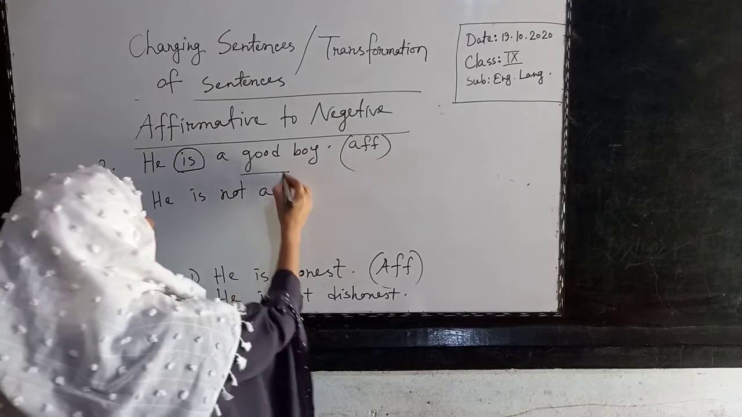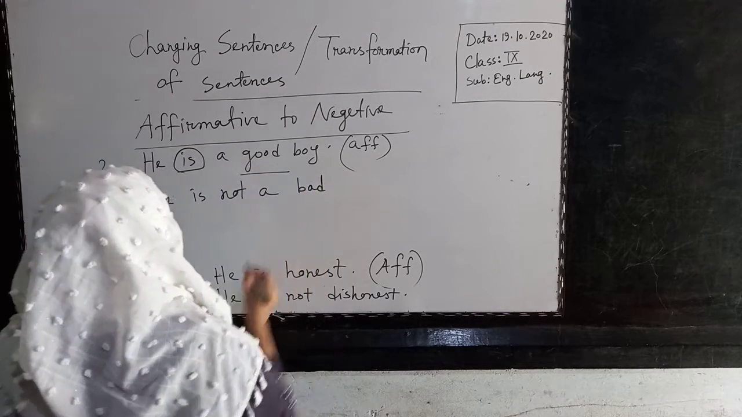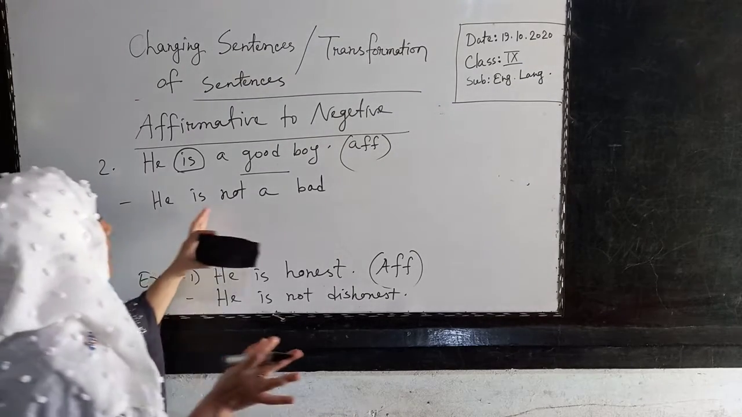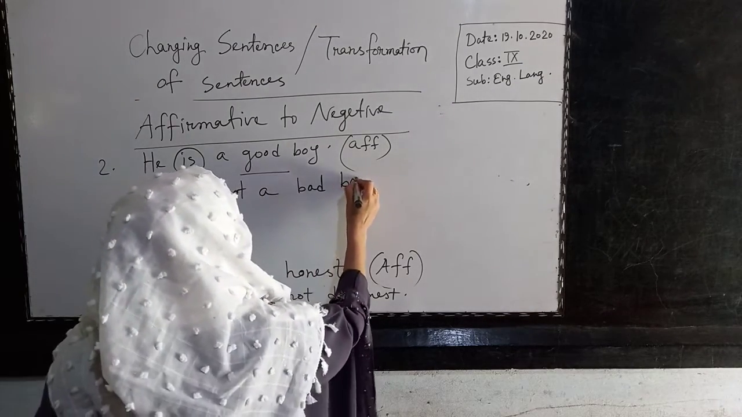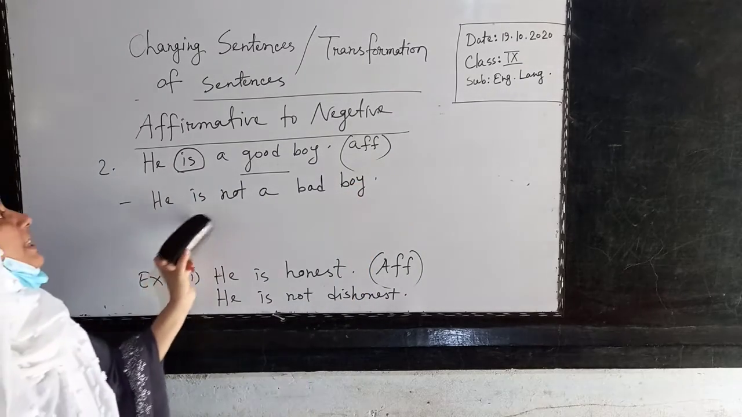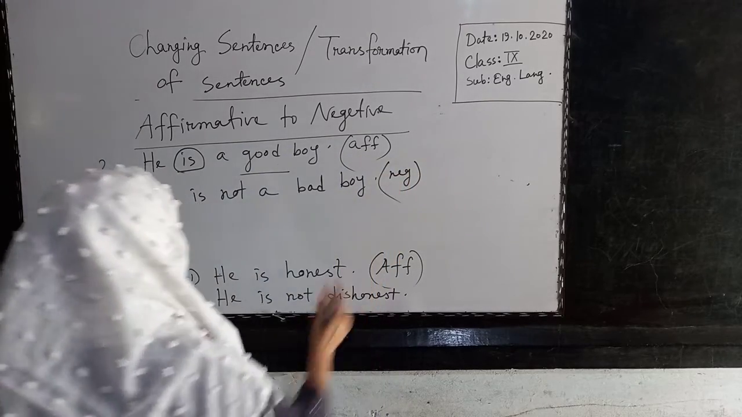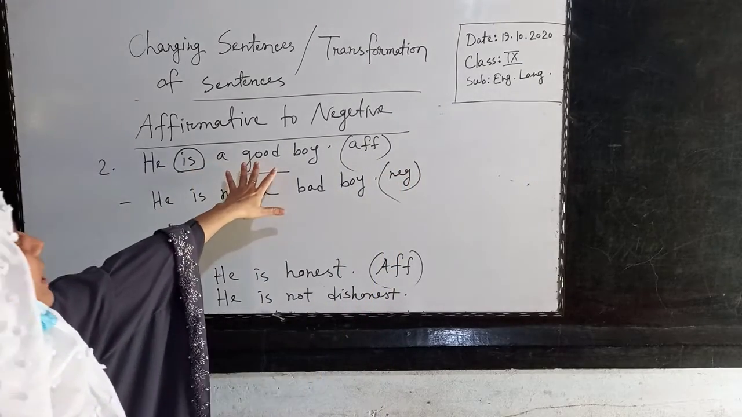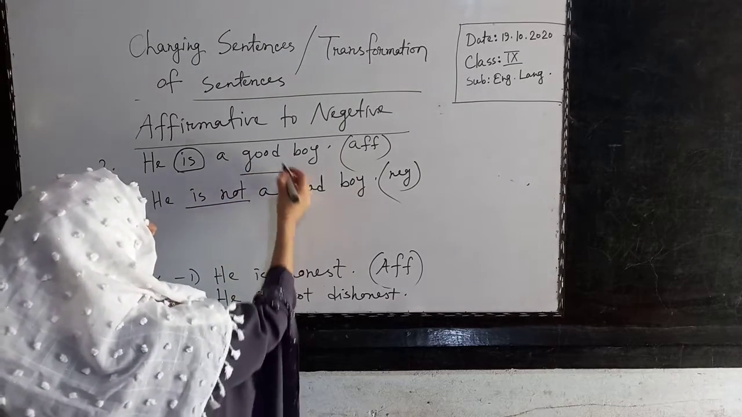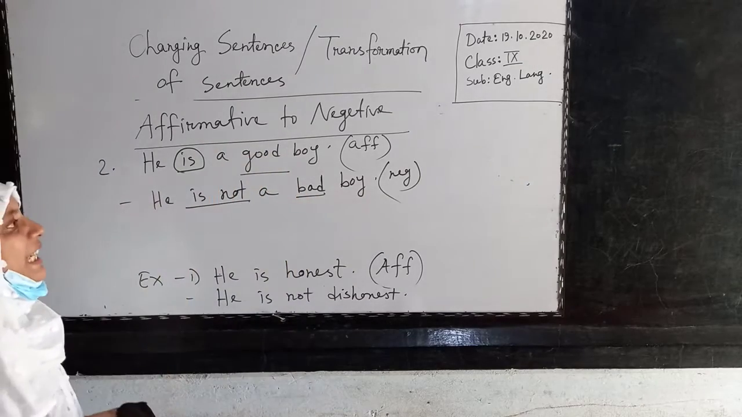But if I write bad, the opposite word, good, bad, then the meaning will not change. Other things are the same. He is not a bad boy. So what's the meaning? That means he is a good boy. He is not a bad boy means he is a good boy. This is now negative. In this way, you have to find out the keyword, add not with the auxiliary verb, and add the opposite word of the main word or keyword.